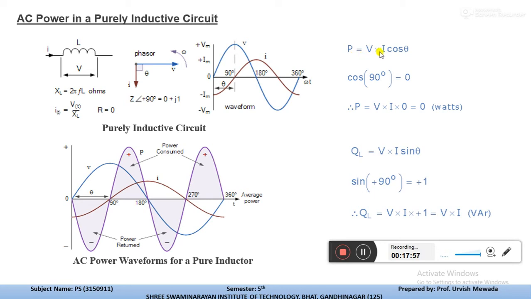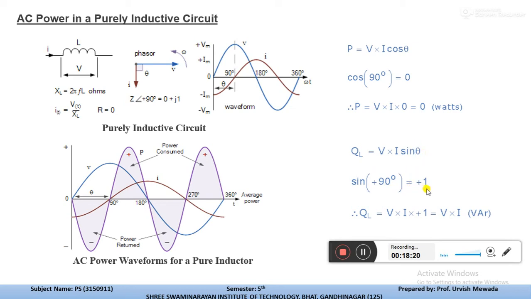Then P is equal to VI cos theta. Cos 90 is 0, so the active power consumed is 0. Now if you talk about the reactive power of the inductor, QL is VI sin theta, because it is a sinusoidal quantity.